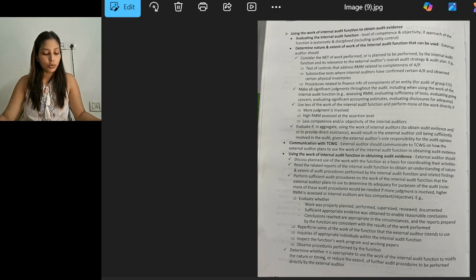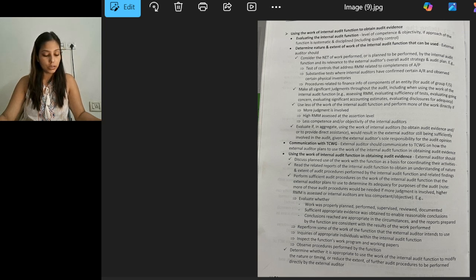Examples include tests of controls that address RMM related to the completeness of AP, and substantive tests where internal auditors have confirmed certain AR and observed certain physical inventories, and procedures related to the financial information of components of the entity. So these are the things that can be considered while using the work of the internal auditor.